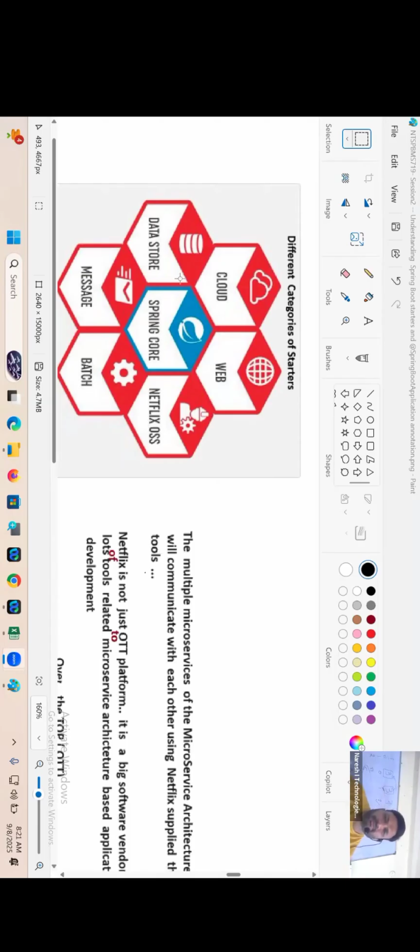Fine. Okay, these are the various starters that are there, guys. Spring Core starters are there. Basic starters will come. Web starter for web application and distributed application development. Cloud starter for what? Microservice architecture based application development, right? Data store starters for what purpose? Database interaction. Message starters for what purpose, guys? For getting message based communication among the components, right? Batch starter for what? Batch processing.